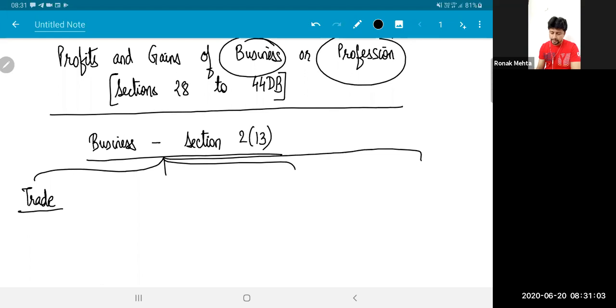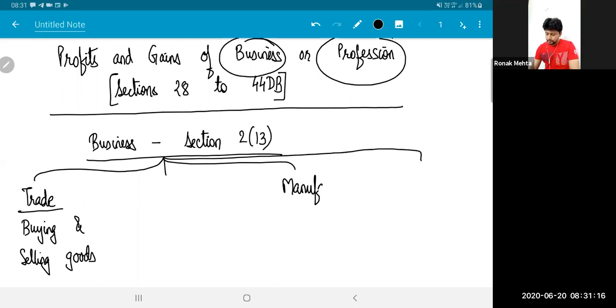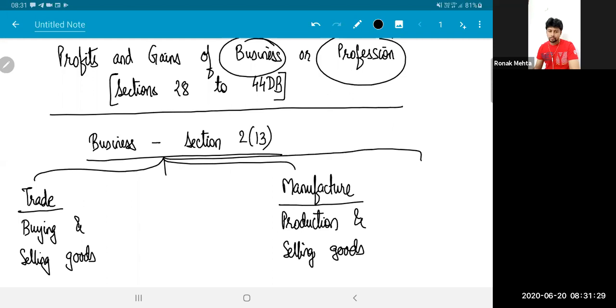Business includes trade, which means we are involved in buying and selling of goods. Business includes manufacture. Manufacture means you are talking about production and selling of goods. Business includes commerce.